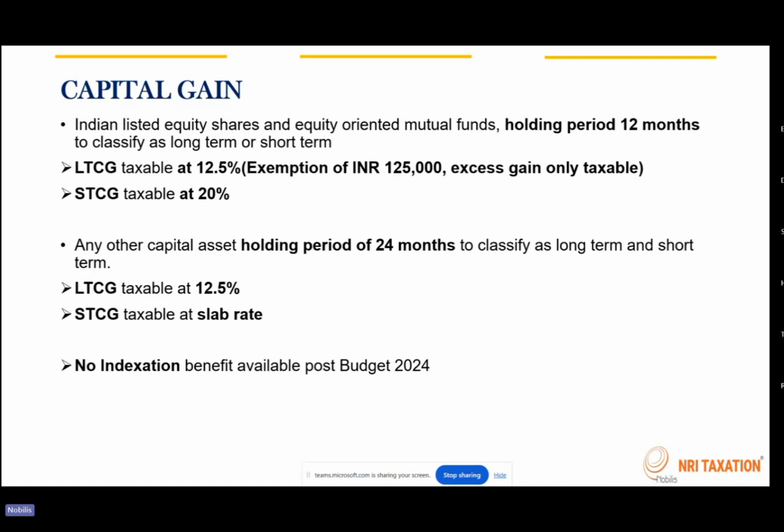For all the other asset classes, it is 24 months. The tax rate applicable on long term capital gain is the same, that is 12.5%, and for short term capital gain, it is the slab rate. This is with regard to any other capital asset. For equity shares, it is 20%.